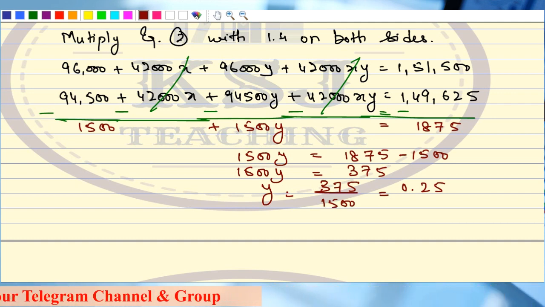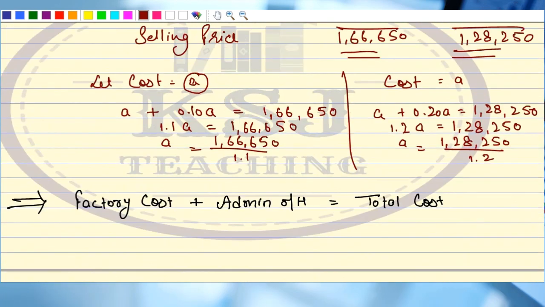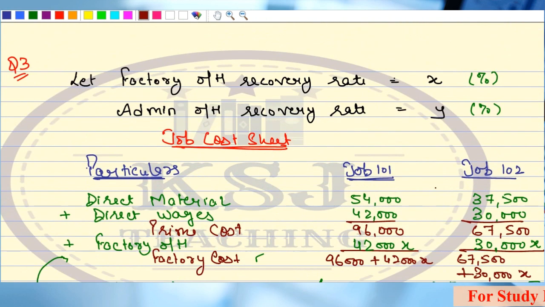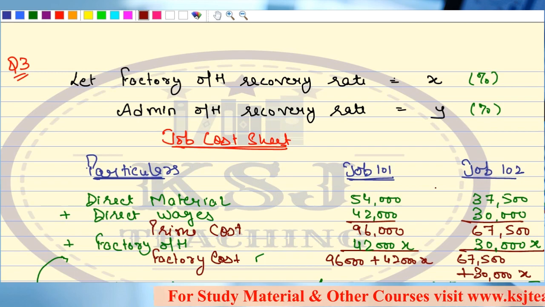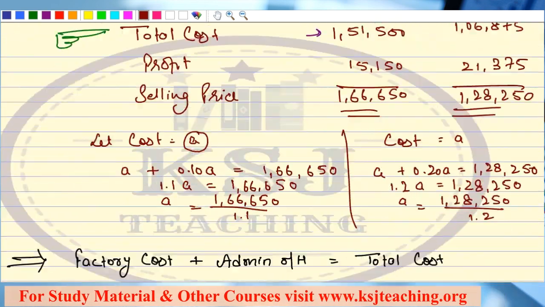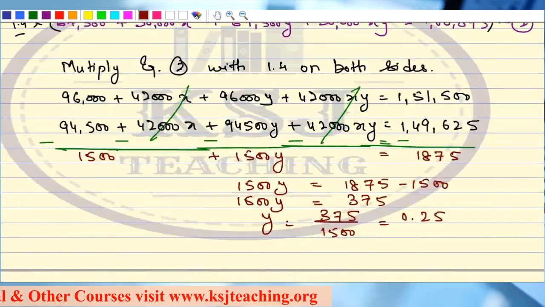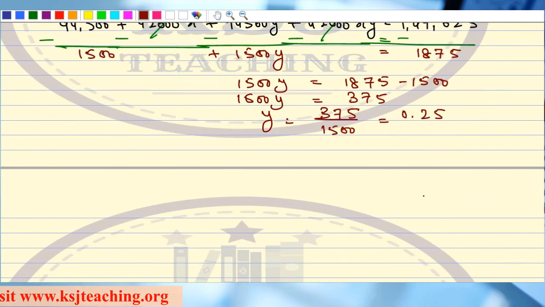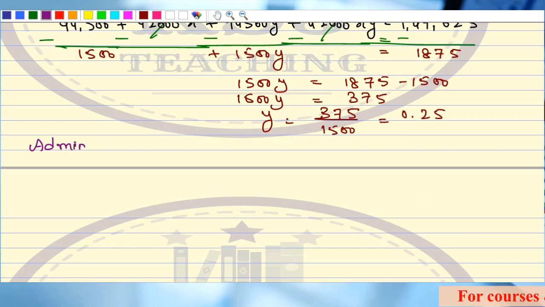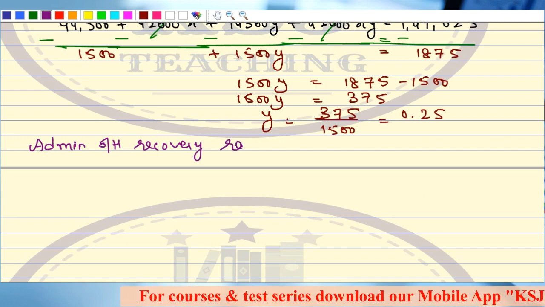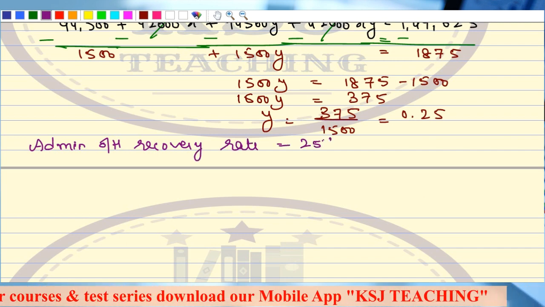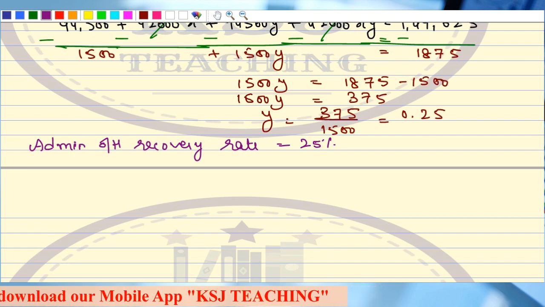Clear? Sir, what was the y? What was y? Let's go to the top of the question. What is y? Y is the percentage of administration overhead recovery rate. Right? That means my administration overhead recovery rate is 25%. Write down. My administration overheads recovery rate is equal to 25%. Any doubts?